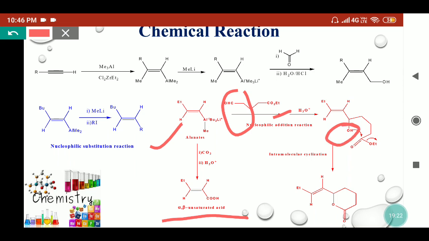Because of the acidic hydrolysis condition, this OH will attack on the ester molecule in an intramolecular fashion. So intramolecular cyclization will take place. This lone pair of oxygen will attack on the carbonyl carbon, and this will break the bond, and then again this oxygen will form a double bond, then the ethoxide ion will be released, and we will get the lactone as a major product, and the stereochemistry of the olefin will remain in a similar fashion.